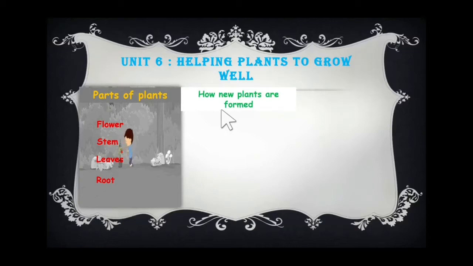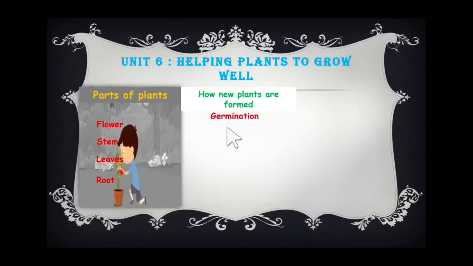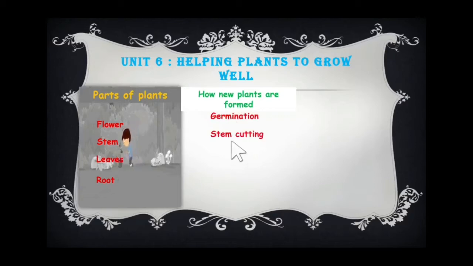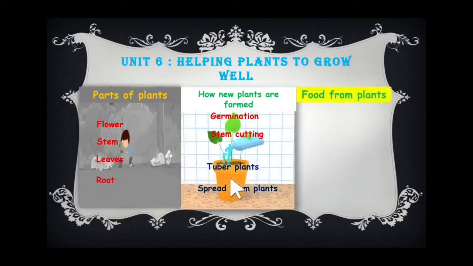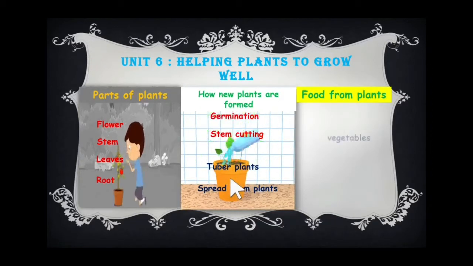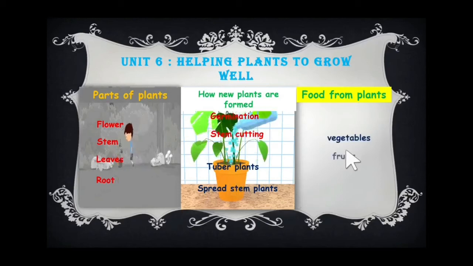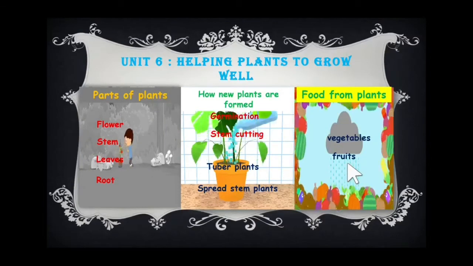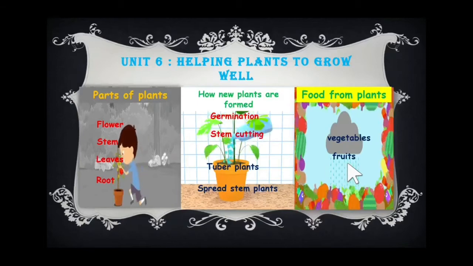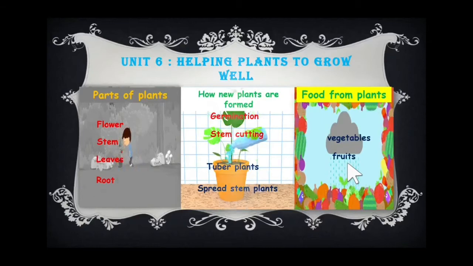Tell me the ways of growing a new plant. One is germination, another one is stem cutting. Also we learned about tuber plants and spread stem plants, right? Yes. And the third lesson was food from plants. What are the foods we are getting from plants? Vegetables and fruits. Very good. So these are the 3 lessons we already learned in the last classes. So shall I ask you some questions? Are you ready? Yes.